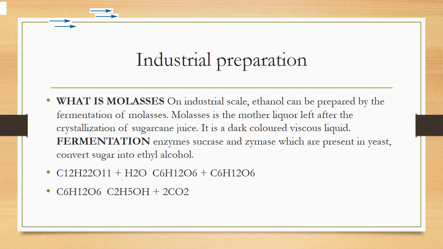And when we use this molasses, the following reaction takes place, in which the enzymes present in the yeast convert the sugar of the molasses into ethyl alcohol. What are the reactions? C12H22O11 plus water is converted into glucose and fructose, and this glucose further, in the presence of yeast, which secretes enzymes, gives rise to ethyl alcohol, right?